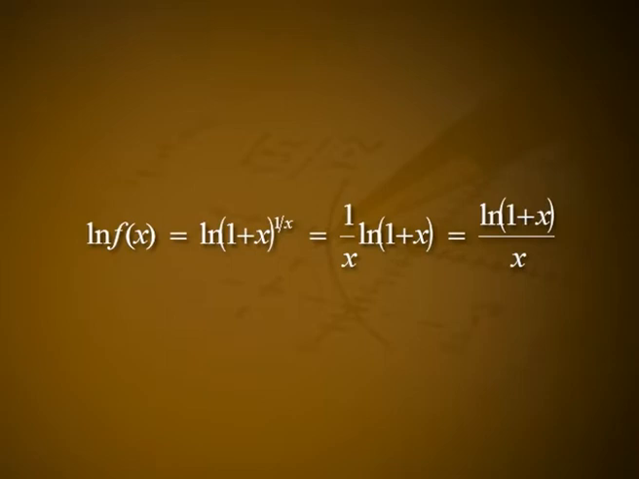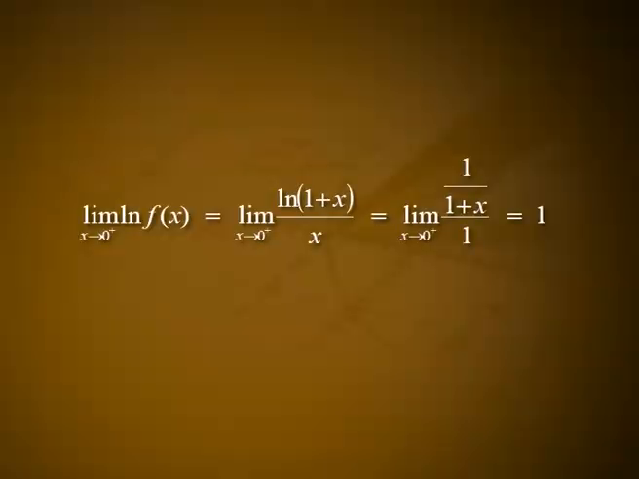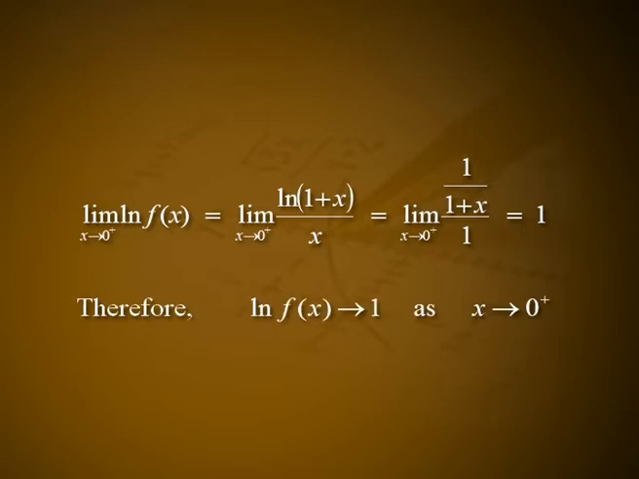Let f of x be equal to 1 plus x the whole raised to 1 by x. So, log of f of x is equal to log of 1 plus x the whole raised to 1 by x, which is equal to 1 by x into log of 1 plus x, that is equal to log of 1 plus x divided by x. So, by L'Hospital rule, we get the limit as x tends to 0 plus of log f of x is equal to the limit as x tends to 0 plus of log of 1 plus x divided by x, that is equal to the limit as x tends to 0 plus of 1 by 1 plus x divided by 1, that is equal to 1. Therefore, log of f of x tends to 1 as x tends to 0 plus.